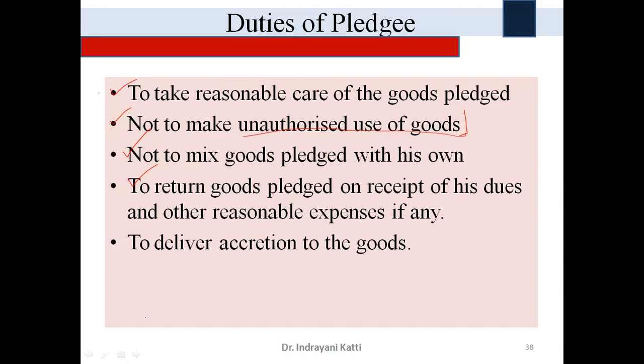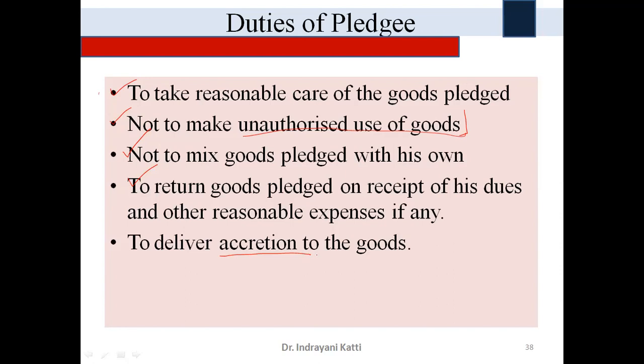So the last one is duty to deliver accretion to the goods. Accretion to the goods means if, in addition to that goods, anything takes place over there that increases the value of that, or there is an additional thing along with the original good, then that is also to be returned along with the original good. So the additional good is to be returned back to the pledger, right?